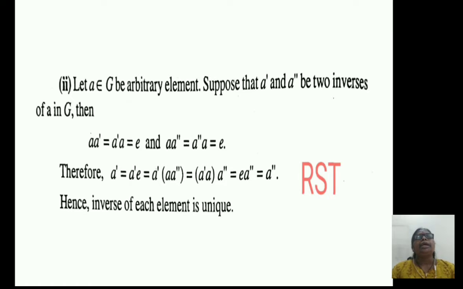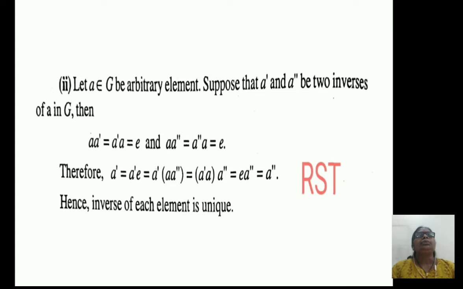Therefore, a dash can be written as a dash into e, a dash equals a dash into e, and a dash into e can be written as a dash into (a into a2 dash) in brackets. a2 dash is inverse of a, so that a2 dash into a is e, which is equal to (a dash into a). It is also equal to e into a2 dash, which is equal to a2 dash. a dash is inverse of a, so that a dash into a is e.